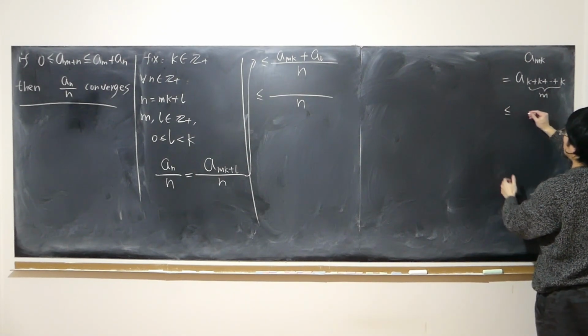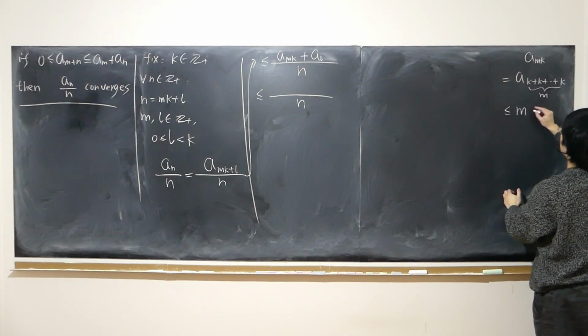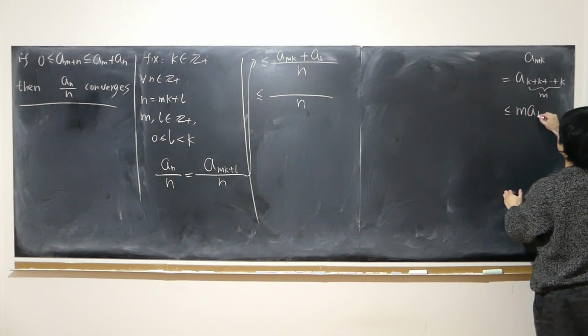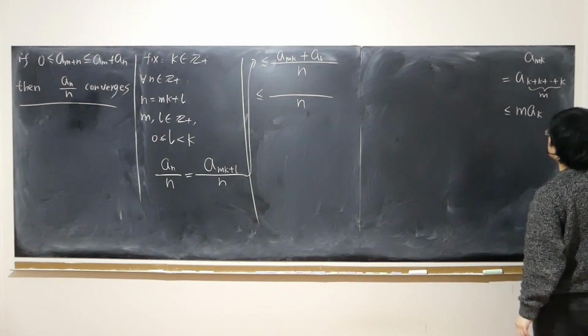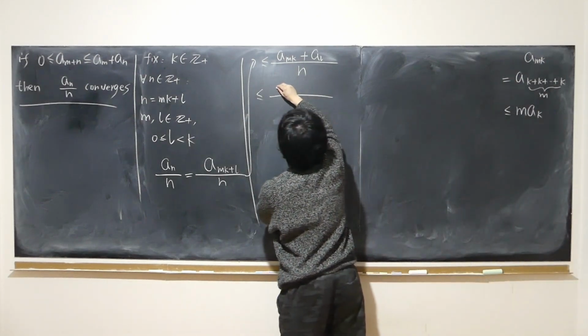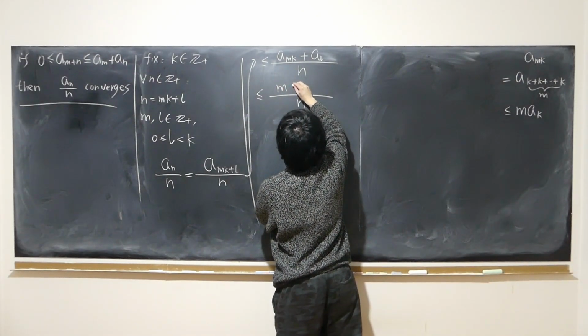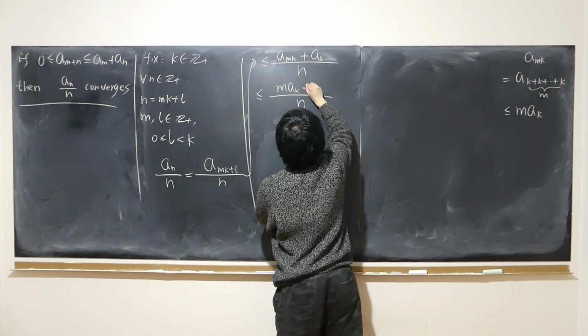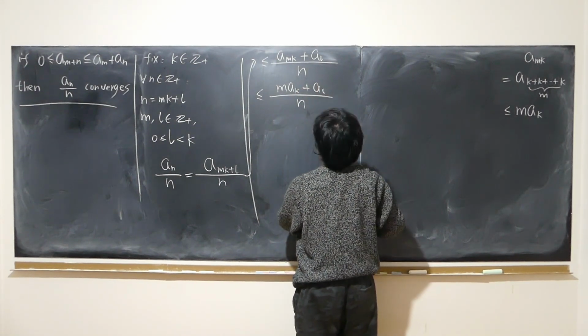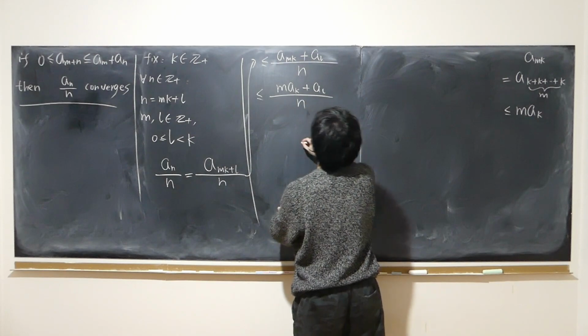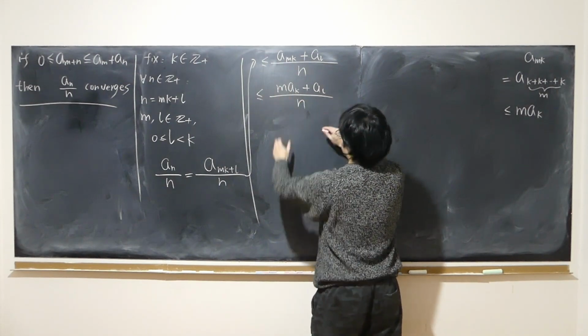So this is easily verifiable. I have m many of them, so that is m times a_k plus a_l. Then I can just split up the fraction.